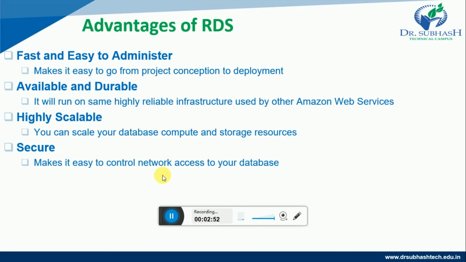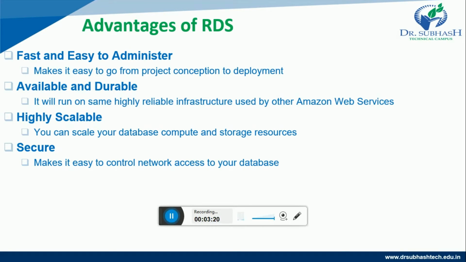Now let us understand the advantages of RDS. The first advantage is it is fast and easy to administer, meaning it makes it easy to go from project conception to deployment. It is available and durable, meaning it runs on the same highly reliable infrastructure used by the other Amazon Web Services.